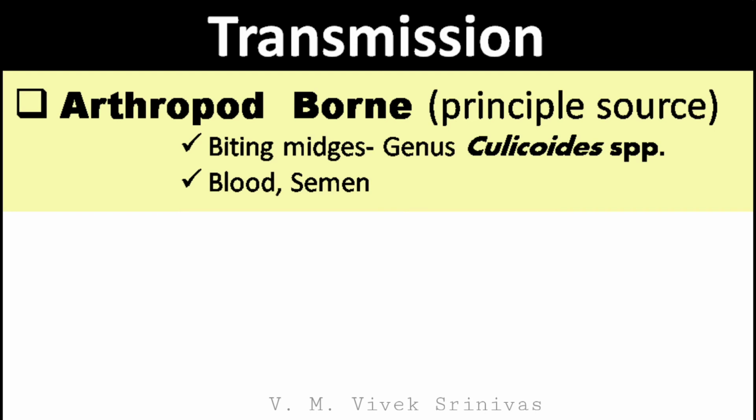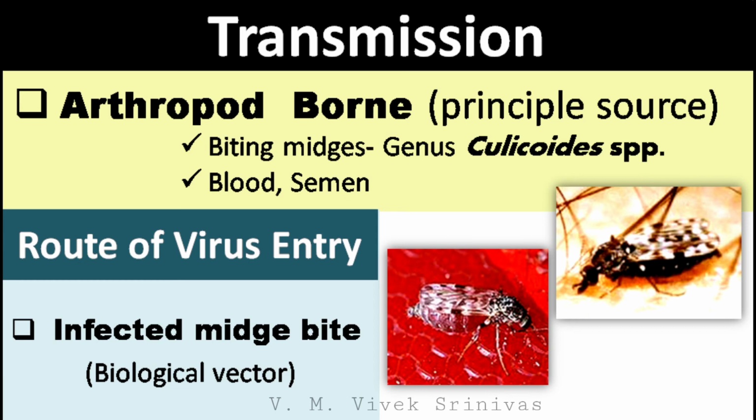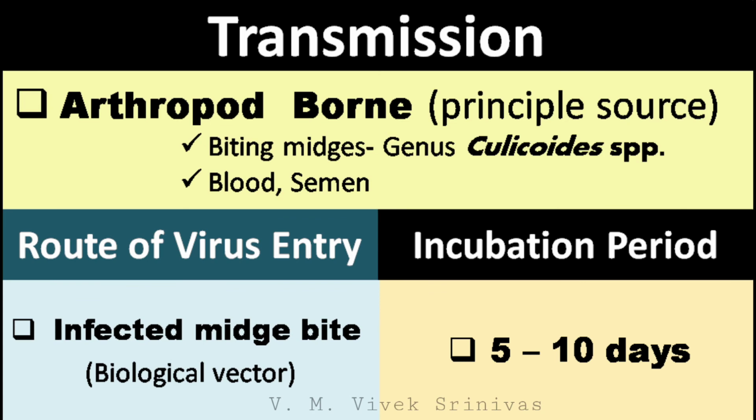Transmission. This is an arthropod borne viral infection. So biting midges like Culicoides spp, blood and semen from the infected animal, can act as the principal source of this virus. This virus enters the host through infected midge bite, which is a biological vector. The incubation is on an average of 5 to 10 days from the entry of virus.